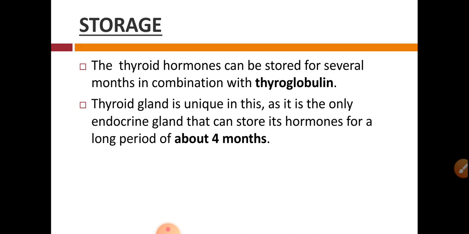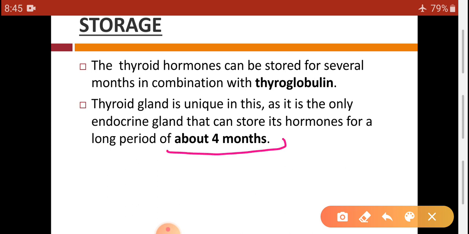In the biochemical way, this is the only gland which requires iodine or iodide, a trace element, for the synthesis of the hormones T3 and T4. And the physiological way is that this gland stores its hormone extracellularly in the follicular cavity, for a long period of about 4 months. So this is a very unique gland.